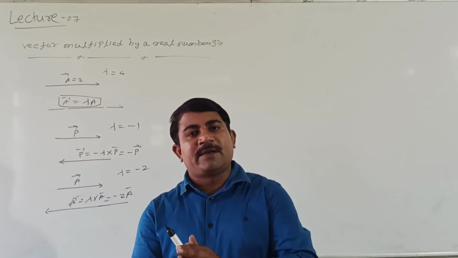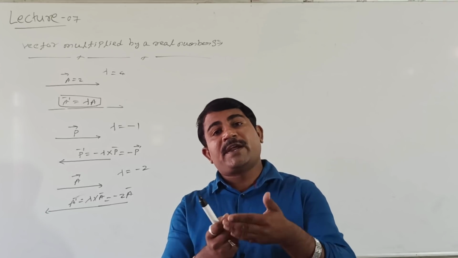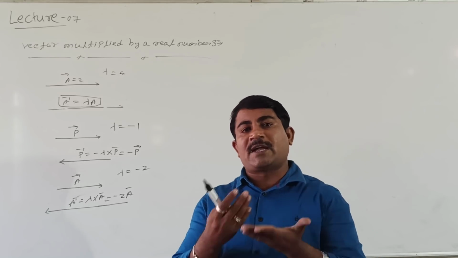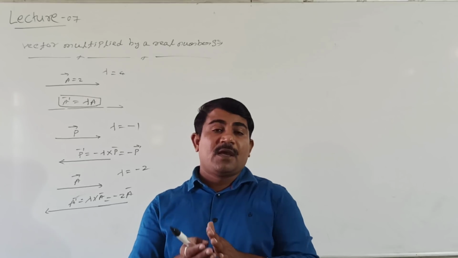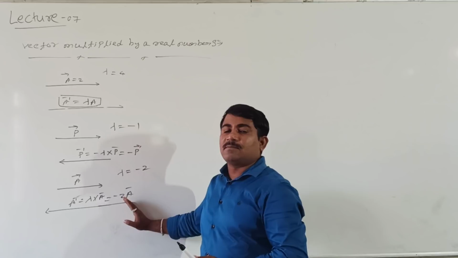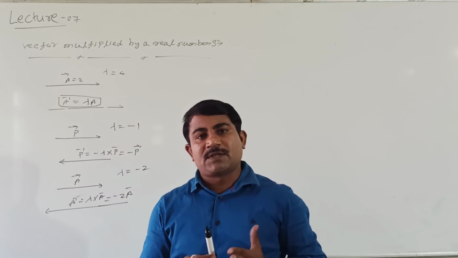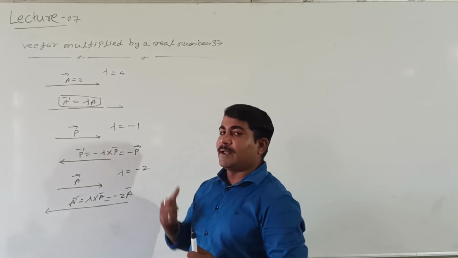Simply, any vector multiplied by a positive number, its magnitude changes by the number you multiply by, and the direction remains the same. If it is multiplied by a negative number, its magnitude changes by the number you are multiplying, but the direction becomes reverse. This is how a vector is multiplied by a real number.